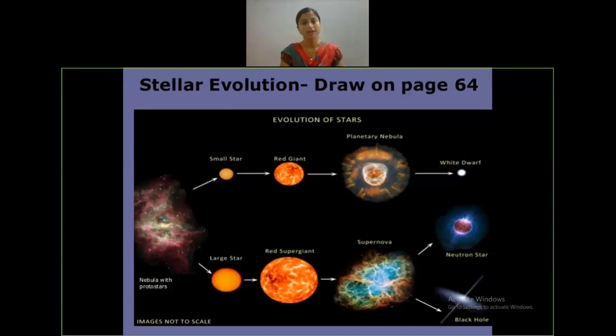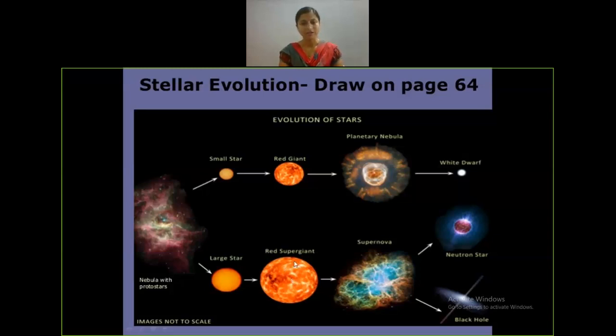We know that the surface temperature of the star is directly related to the color of the star. Hence as the surface temperature changes, the star turns color from white to red. So the star turns from the main sequence stage to the red giant stage or the red supergiant stage. As we can see in the diagram, here it is the red giant stage and the red supergiant stage.